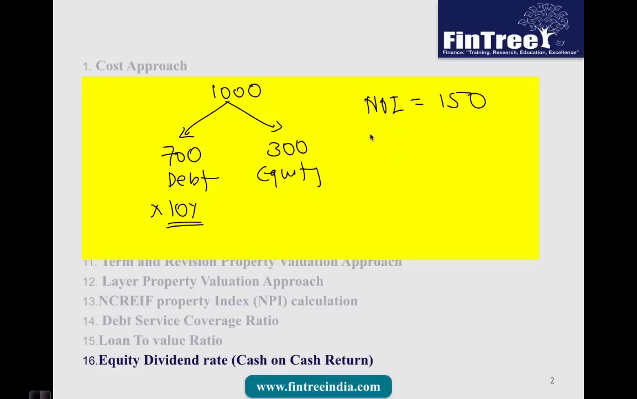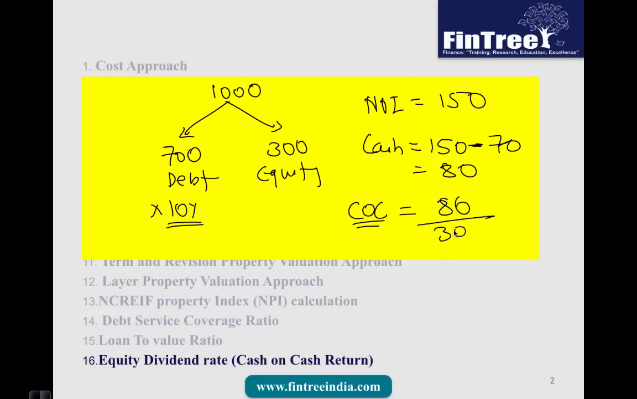Now what is the cash which is left for equity shareholder in the first year? That would be NOI minus the interest payment of 70. So cash left to the equity shareholder is 80, and therefore cash on cash return or equity dividend rate would be equal to 80 divided by 300, and 80 divided by 300 would fetch us a cash on cash return of 26.67%.